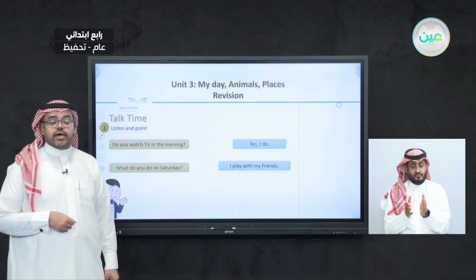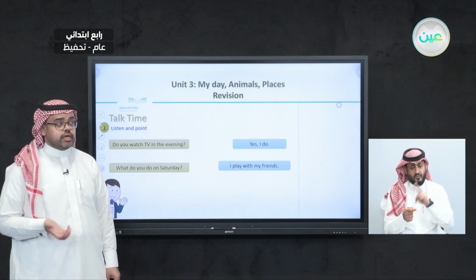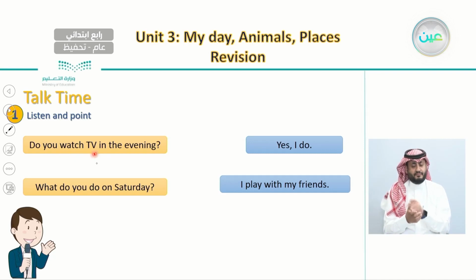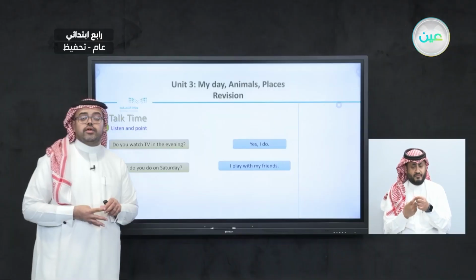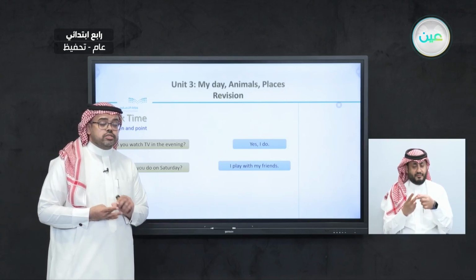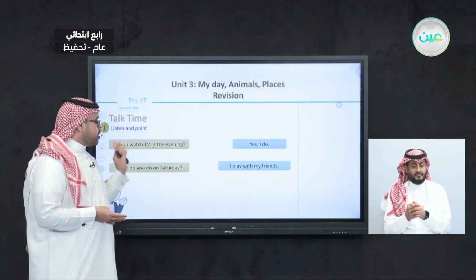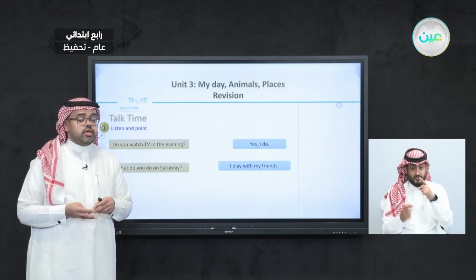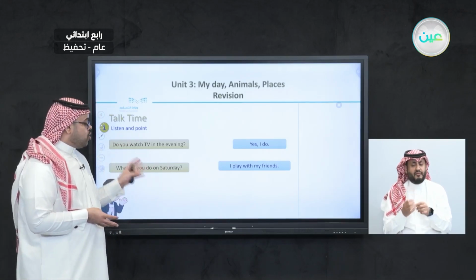After this, we had other questions about activities: "Do you watch TV in the evening?" And also, "What do you do on Saturday?" These are the things that you usually do on Saturday. So in this conversation, we learned four important questions and sentences we use when we talk about activities: tell me about your everyday activities, what time do you eat lunch, do you watch TV in the evening, and what do you do on Saturday.